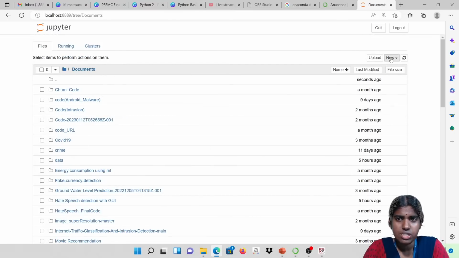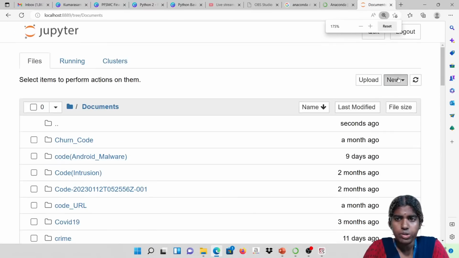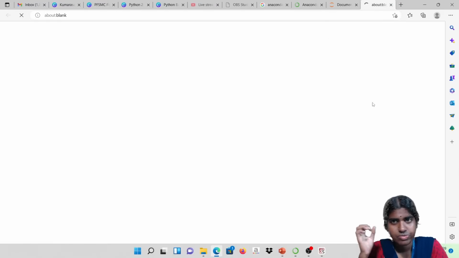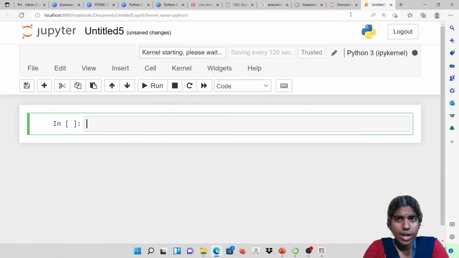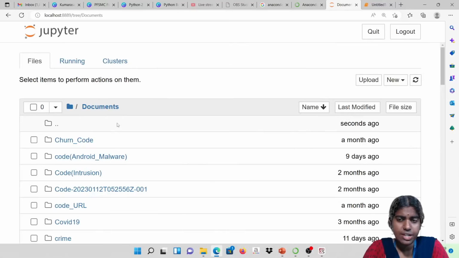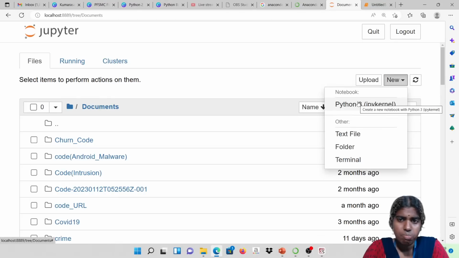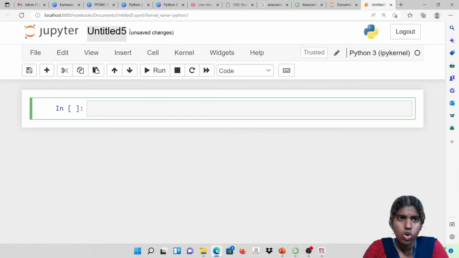If I want to open a new notebook, I go for this option. Inside this you can see all the different options present in my Jupyter Notebook. In this new option, I have a Python 3 notebook, which will be opened in a new tab.